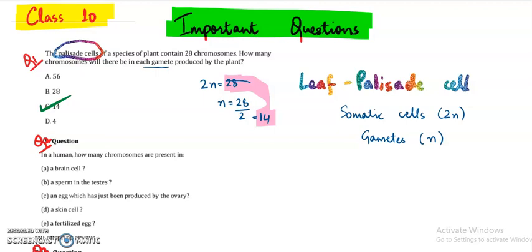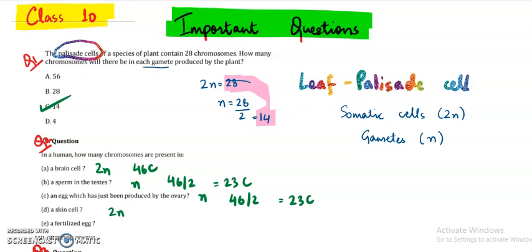Next is in human, how many chromosomes will be there in the brain cell? So brain cell will be 2n, and human beings have 46 chromosomes in each cell. So brain cell will be 2n or with 46 chromosomes. Sperm in the testes will be haploid, because the sperm is a gamete. So 46 half is 23, right? So sperm will have 23 chromosomes. An egg which has just been produced by the ovary will also be haploid because it is an example of a gamete. So 46 upon 2 will be valid here. So egg will also have 23 chromosomes.